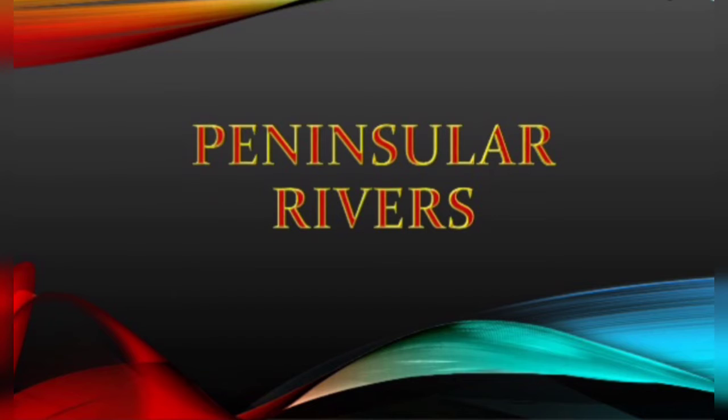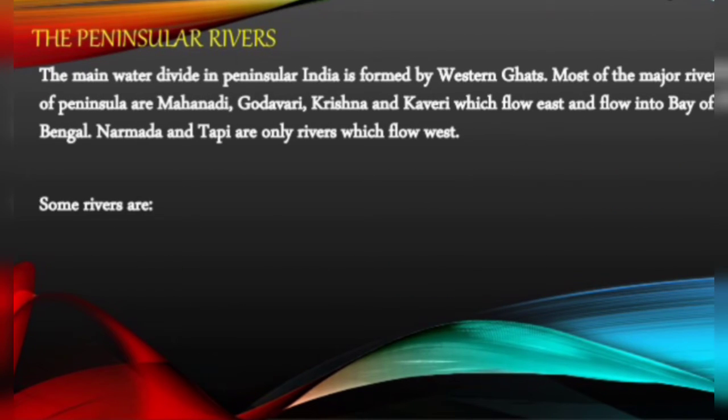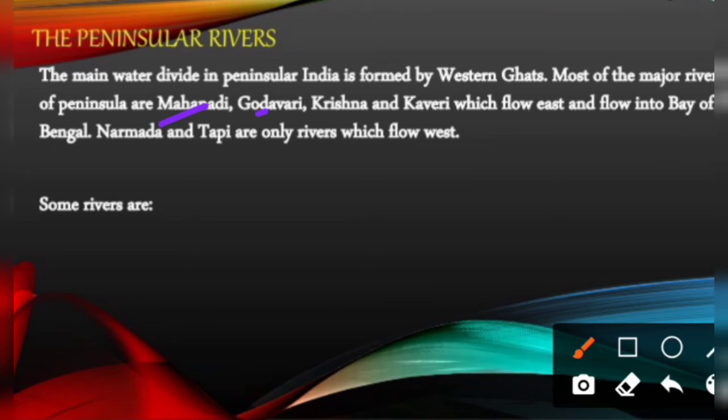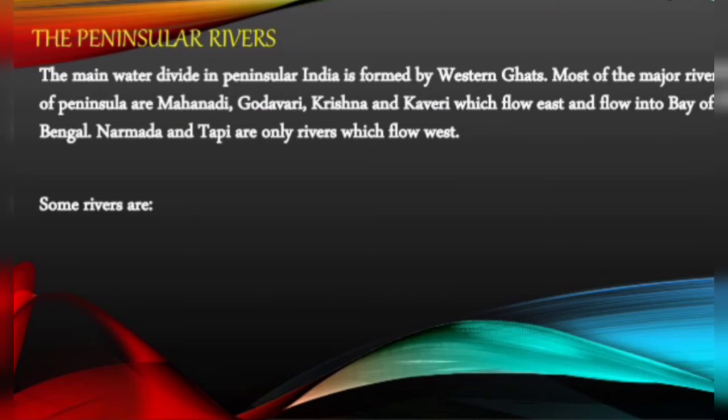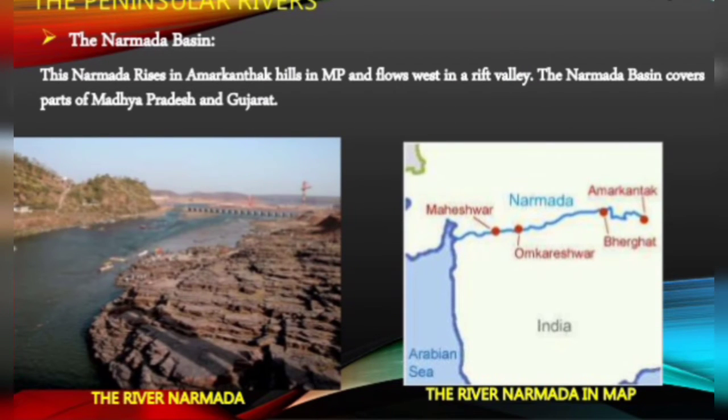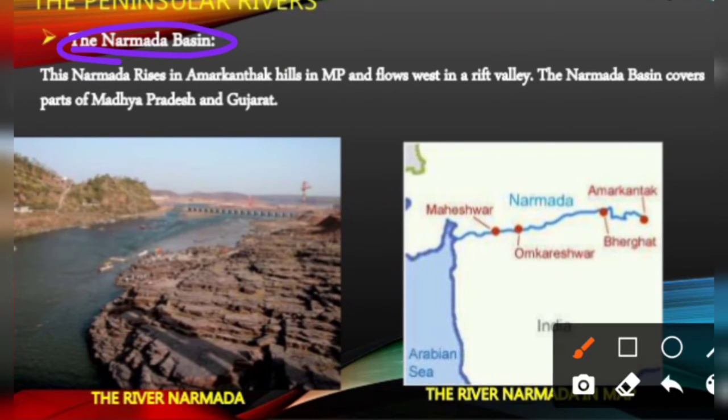Now we discuss the peninsular rivers. The main peninsular rivers are the Krishna, Godavari, Mahanadi, Kaveri, and so on. First is the Narmada Basin. The Narmada rises in the Amarkantak Hills in MP and flows west in a rift valley. The Narmada Basin covers parts of Madhya Pradesh and Gujarat.